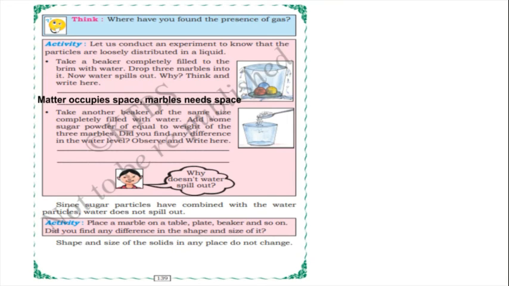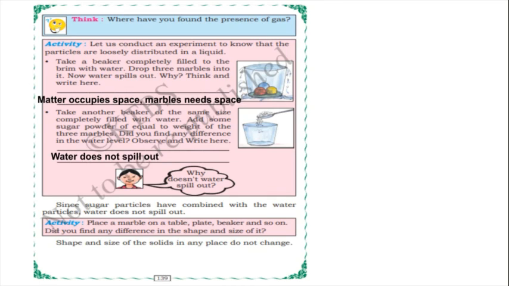And next, take another beaker of the same size completely filled with water. Add some sugar powder of equal weight to the 3 marbles. Did you find any difference in the water level? Observe and write here. So why doesn't water spill out? Because what we have added here, children, is sugar powder. Before, we did it with salt, it seems. Here we are adding sugar powder, and water does not spill out because sugar is a soluble substance.